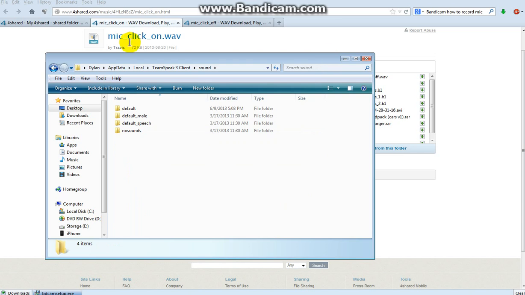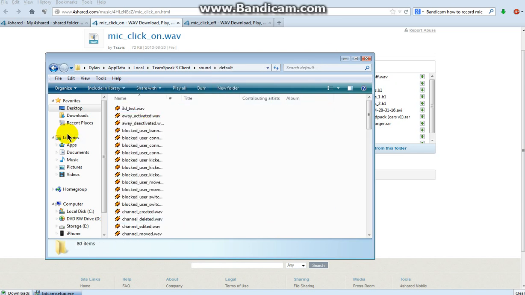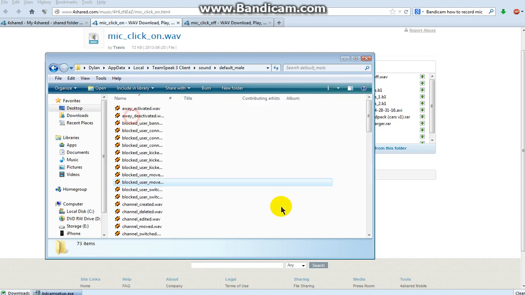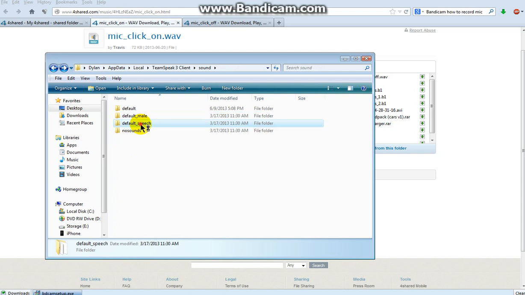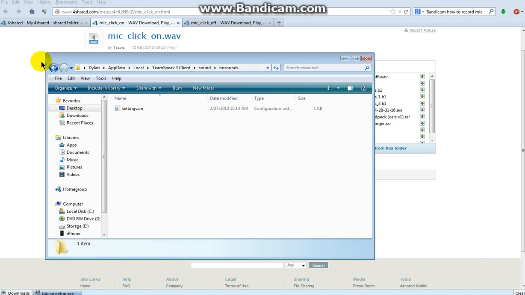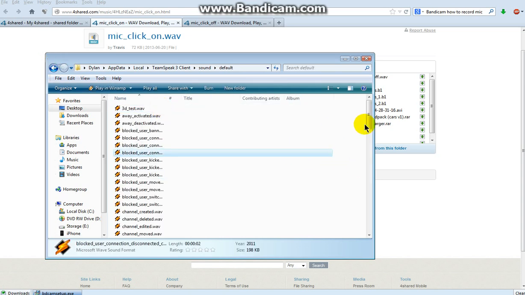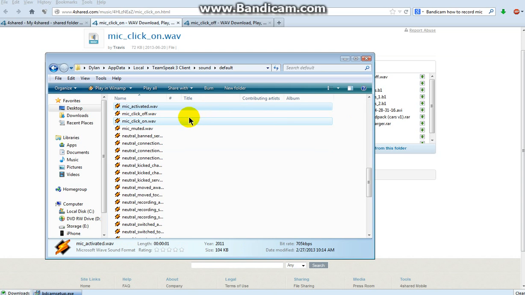You're going to want to go to sound default. You do not place it in these three, because this is the channel deleted, channel switch. Same with this is default speech, and this is no sounds. So you're gonna go to default, and then you're going to do mic, click off, on and off.